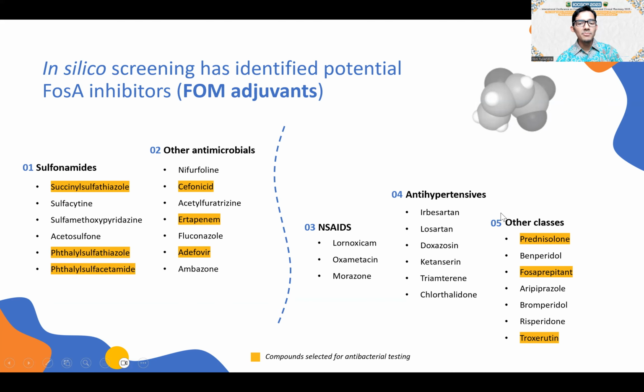So now we will proceed to the next stage of the study, which is to evaluate the antibacterial activity of the selected candidates in combination with fosfomycin against bacterial strains that are resistant to fosfomycin. Should these drugs prove to be potent FosA inhibitors, this novel approach could reduce the lengthy and challenging regulatory approval process and the developmental cost associated with new chemical entities. These fosfomycin adjuvant combinations can be a crucial reinforcement in the battle against antimicrobial resistance and to save lives.